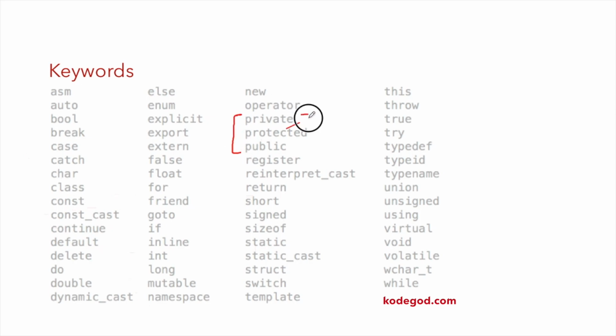So private, protected and public are a few common keywords that we will be using more frequently in C++. Other than that, you can check char, else, if or goto. These are a few common keywords which we have used in the C language more often.